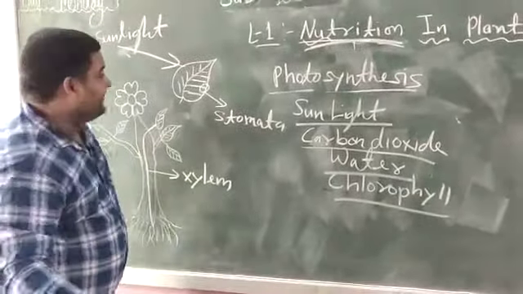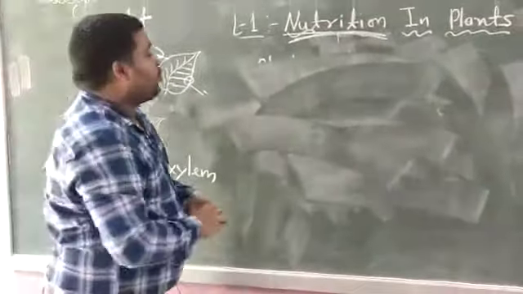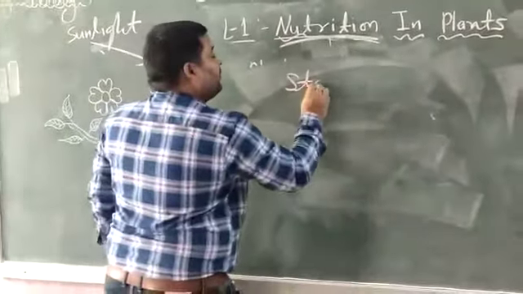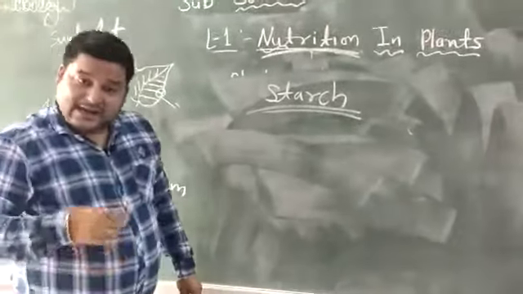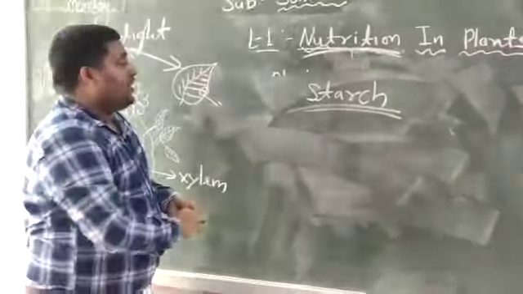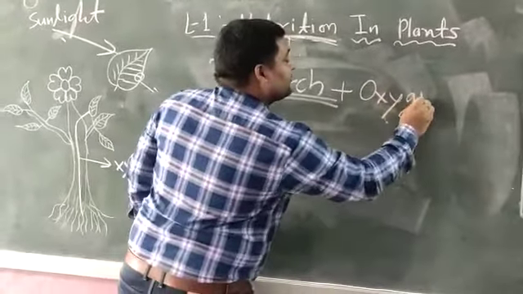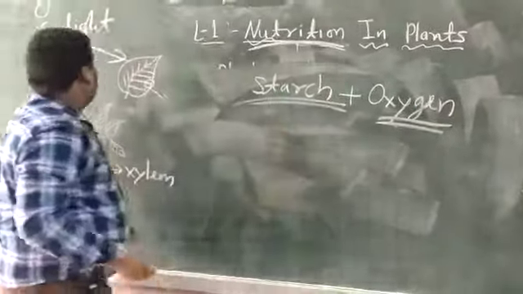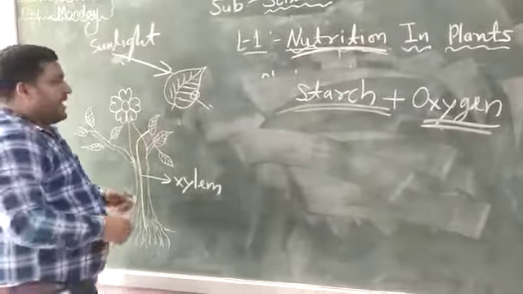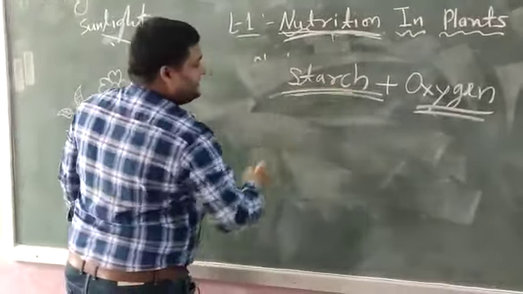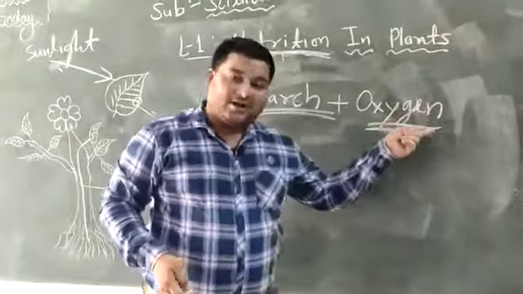After food is prepared, it is stored in the form of starch. What is starch? Starch is just a kind of carbohydrate, and one more product is released in this process, that is oxygen. So plants take sunlight, water, carbon dioxide, and food is prepared in the form of starch, and one product is released as a byproduct, which is called oxygen.